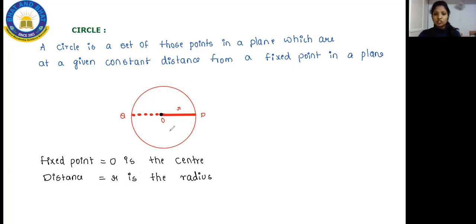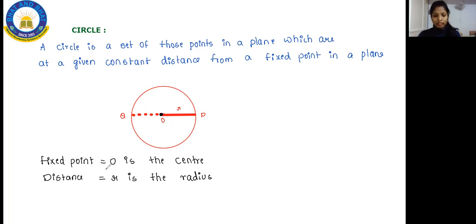So what do you mean by radius? Radius is nothing but the distance from the fixed constant point of a circle. From this point till here, what is the distance you are having? To know the distance, guys, we use another word called radius.